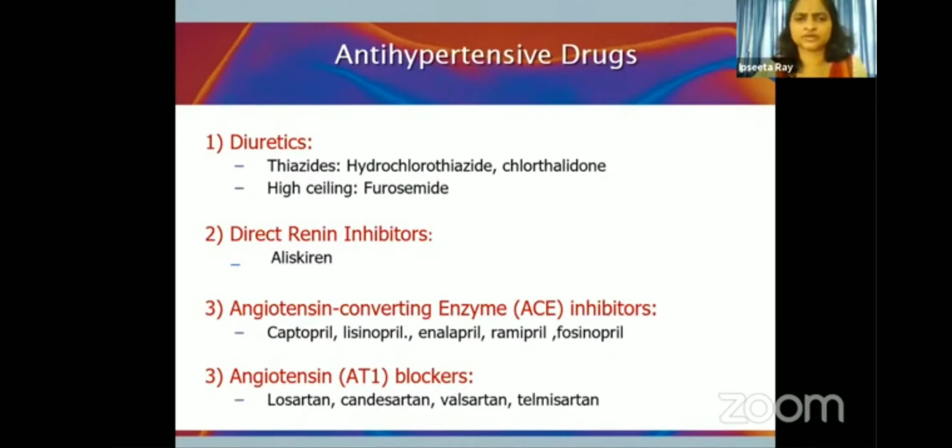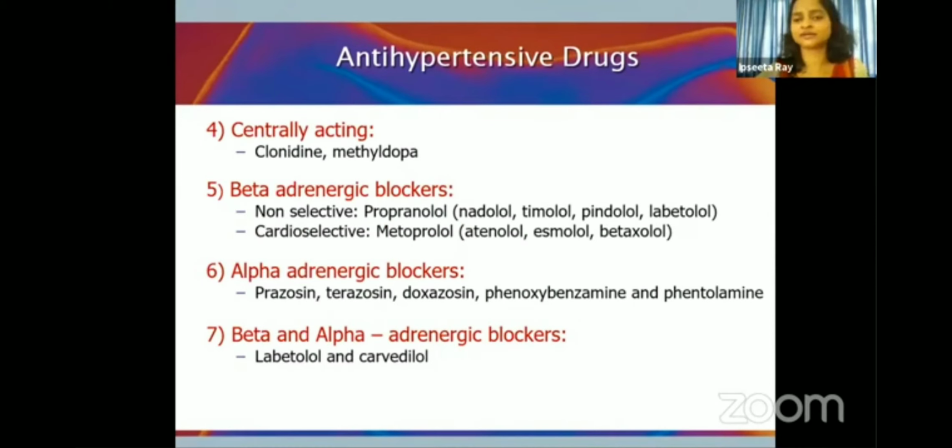The array of drugs which can be used for treatment include diuretics. You have thiazide diuretics, which are mainly preferred. Then you also have high ceiling furosemide, direct renin inhibitors like aliskiren, angiotensin converting enzyme inhibitors, ACE inhibitors, captopril, lisinopril, and enalapril, angiotensin receptor blockers, losartan, valsartan, centrally acting drugs like clonidine, methyldopa can be used.